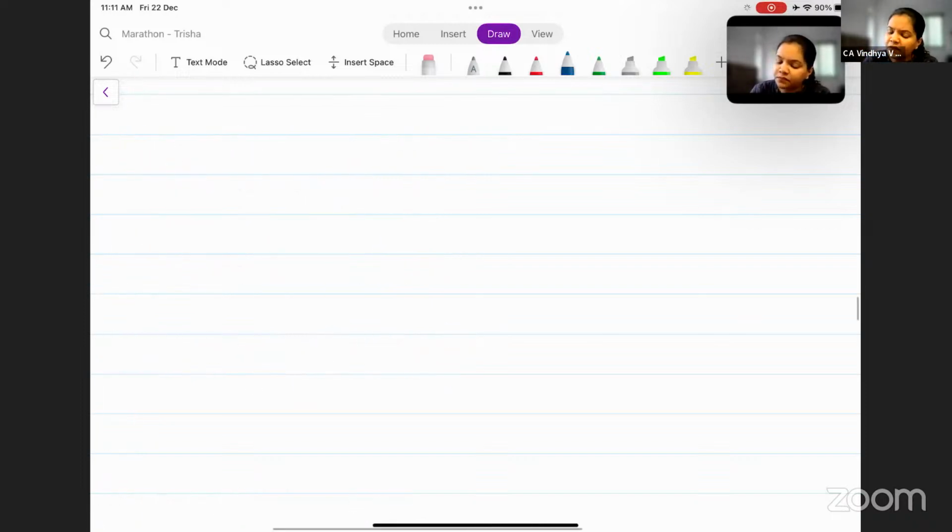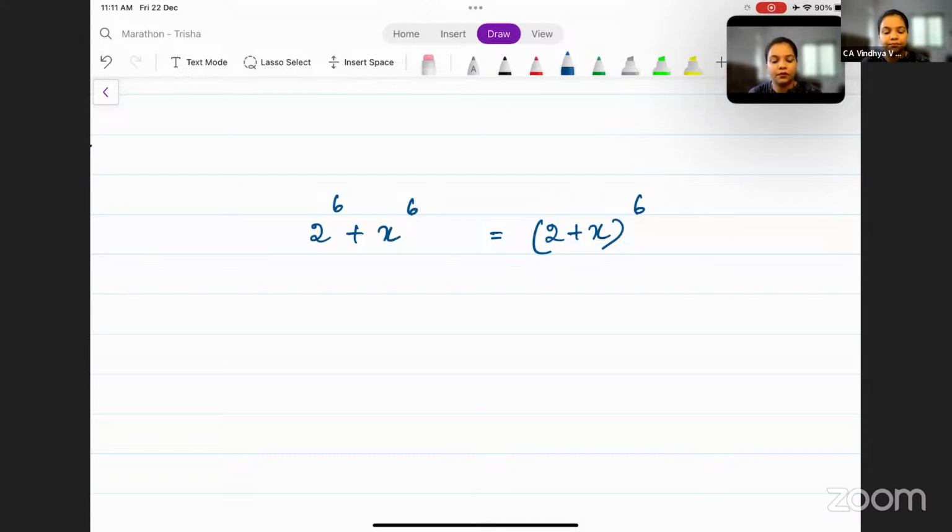Okay. Now, let's say we have 2 to the power 6 plus x to the power 6. Can we write this as 2 plus x whole to the power 6? If you're there, please answer in the chat. Can you write this as 2 plus x whole to the power 6? Yes or no?